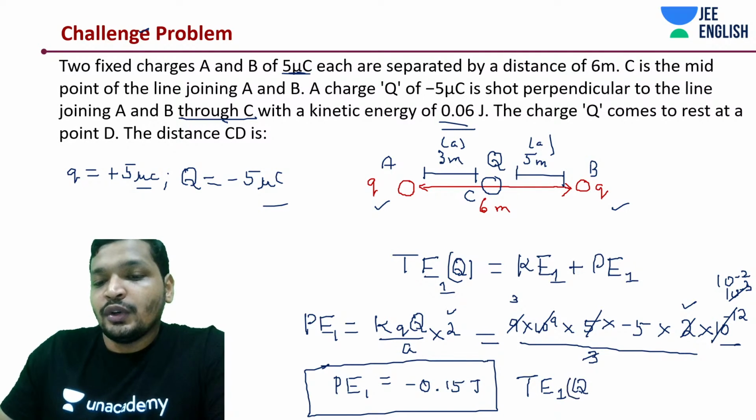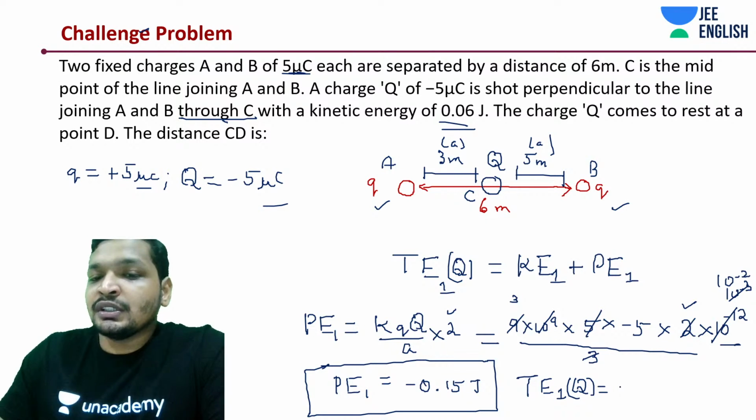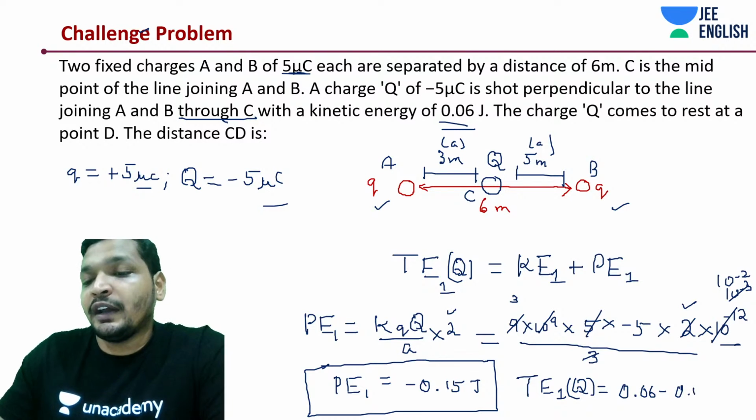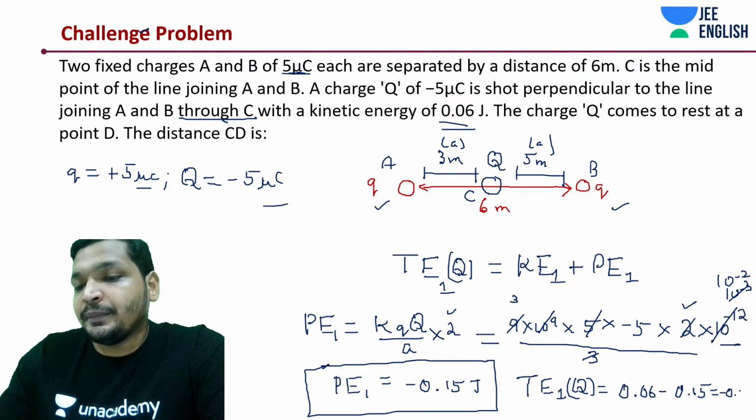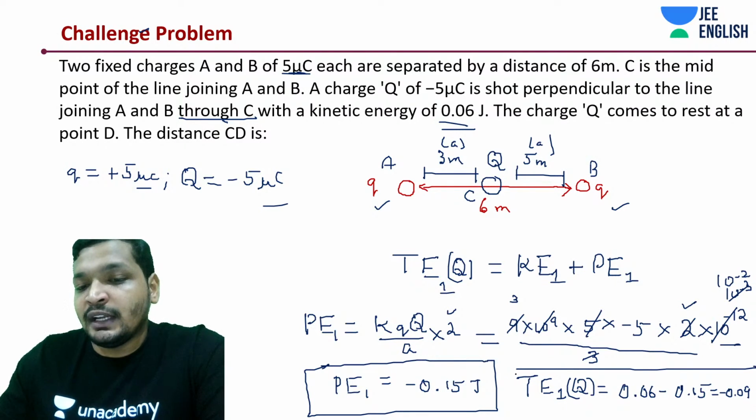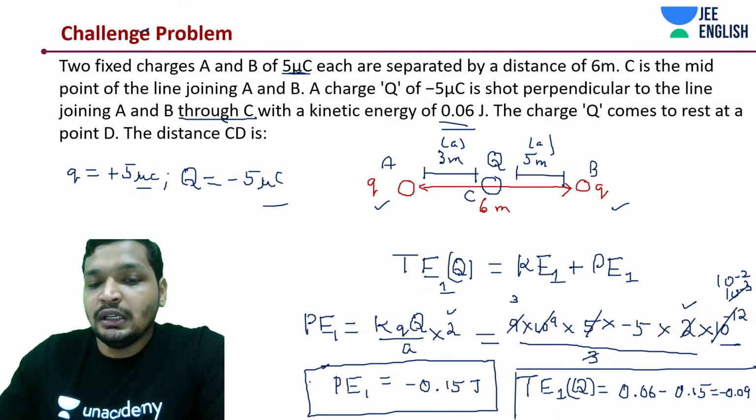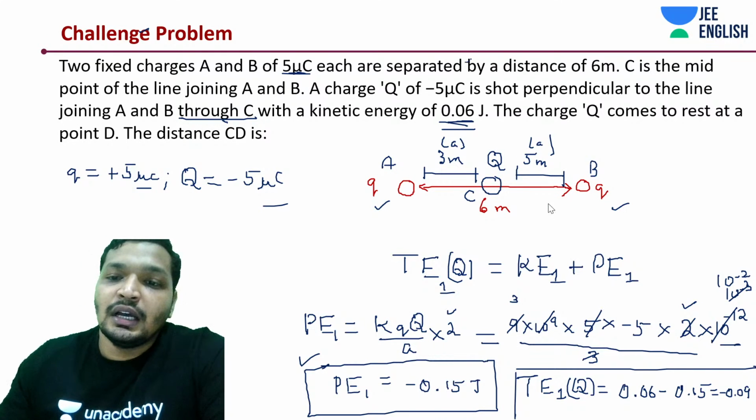Q is going to be 0.06 plus minus 0.15. It's going to be minus 0.09. You can do this math. Just substitute the values, and the 0.06 joules that is given to you in position 1, and work around this problem.